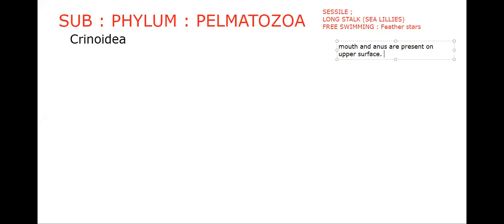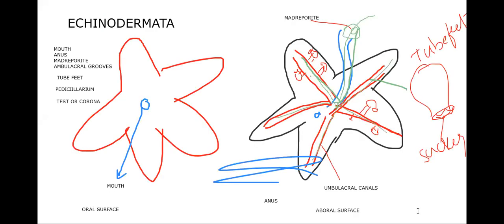That's a special feature of Pelmatozoa, that mouth and anus are present on the upper surface. What is the upper surface? We said oral surface. Okay, so mouth and anus both are present. So whatever I said is not a criterion for the total phylum, as you see here in the diagram. What I said to you was the features of that particular asteroid, the starfish, which I explained as a general feature.